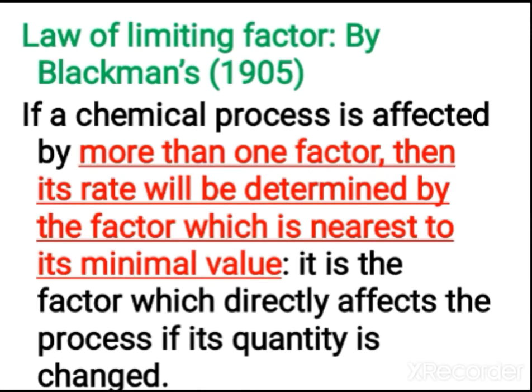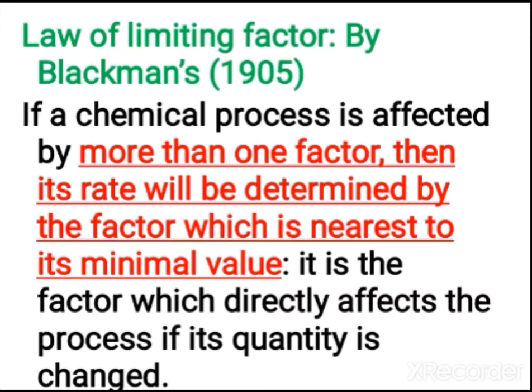Whatever the factor may be, one scientist called Blackman proposed a law called the law of limiting factor. According to this, if more than one factor is determining photosynthesis, here there are four factors: carbon dioxide, light, water, and apart from that chlorophyll. These are the four main factors controlling photosynthesis. Among these factors, if any one is less, even if the other three factors are more, then photosynthesis will not be possible.